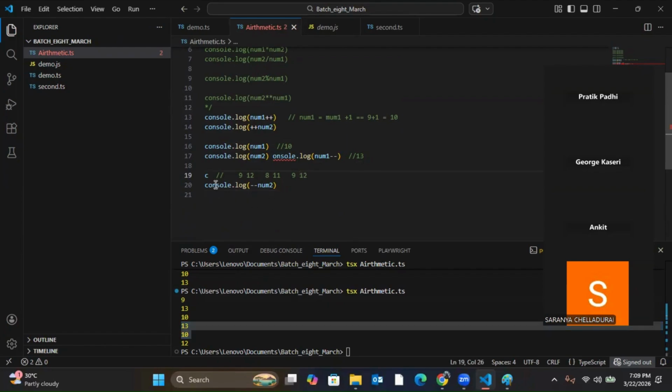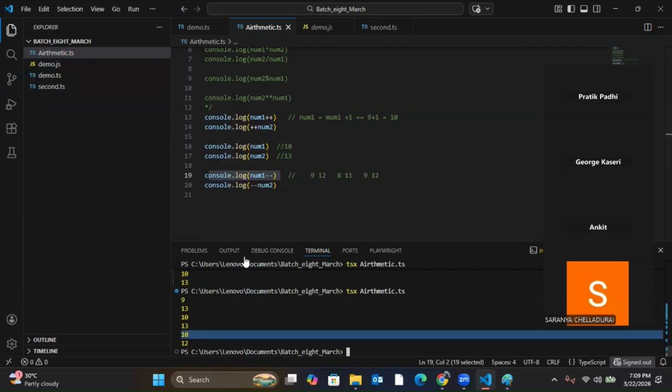First it will do the operation, that is printing 10. Then it will decrement num1 to 9. Next time we print num1, it will be 9. Now for this operation, what will happen?